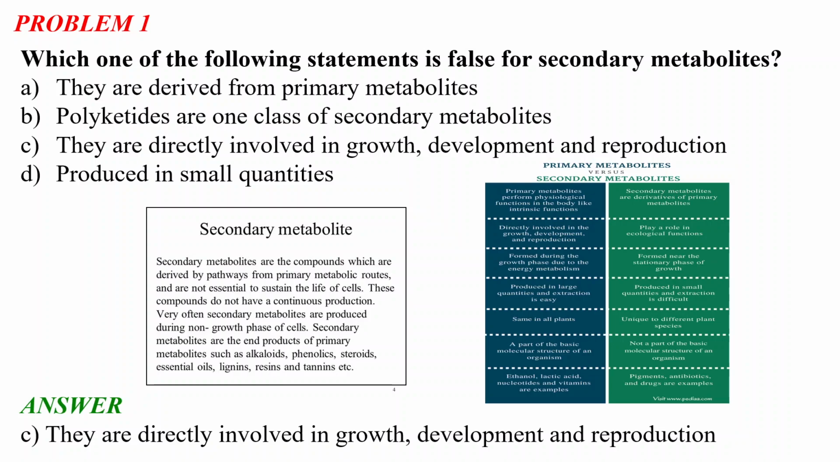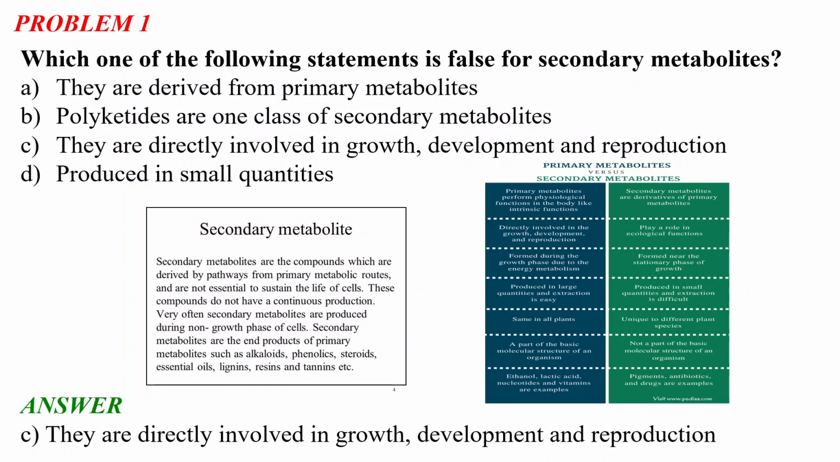Primary metabolites perform physiological functions in the body, like intrinsic functions, but secondary metabolites are derivatives of the primary metabolites. Primary metabolites are directly involved in growth, development and reproduction, and secondary metabolites play ecological functions. The primary metabolites are formed during the growth phase due to energy metabolism, and the secondary metabolites are formed near the stationary phase of growth. The first are produced in large quantity and extraction is easy, but secondary metabolites are produced in small quantities, and because of that their extraction is difficult.